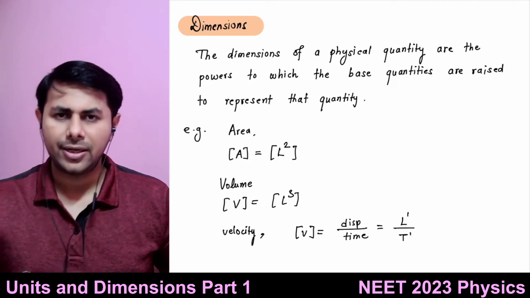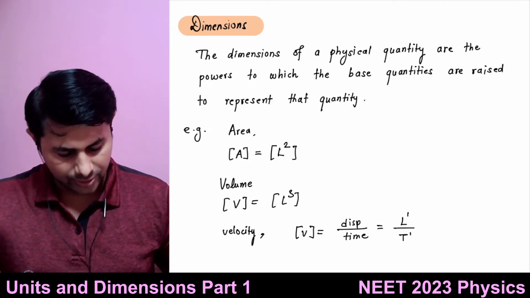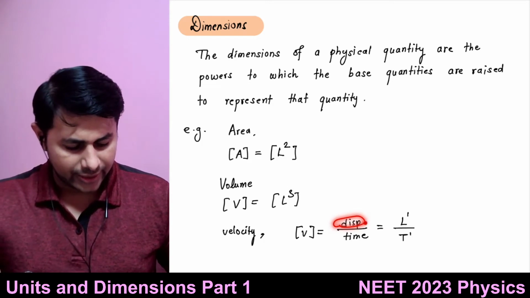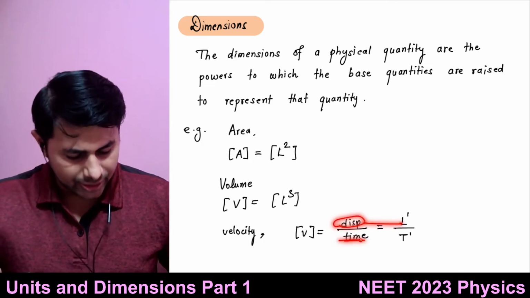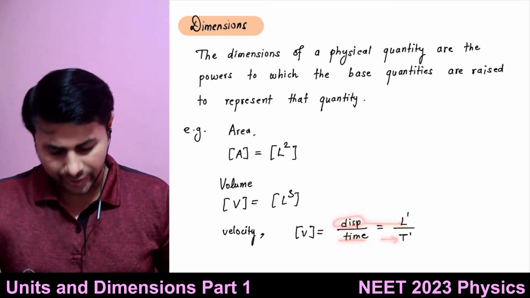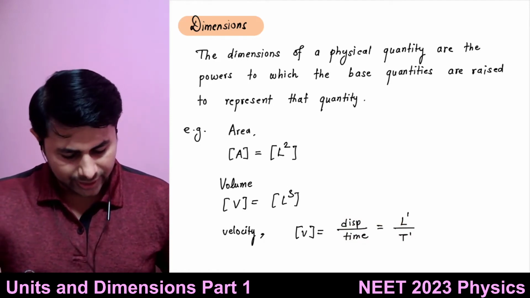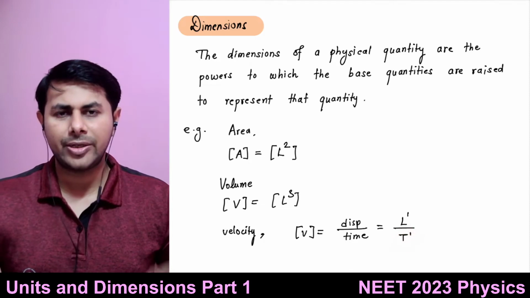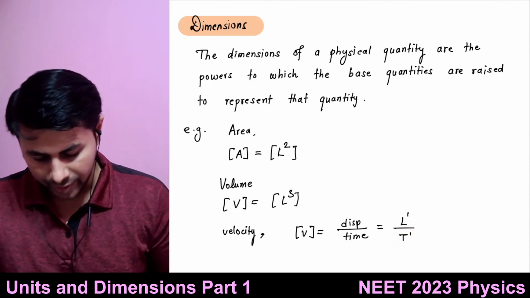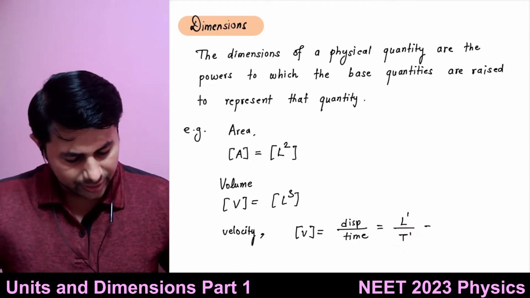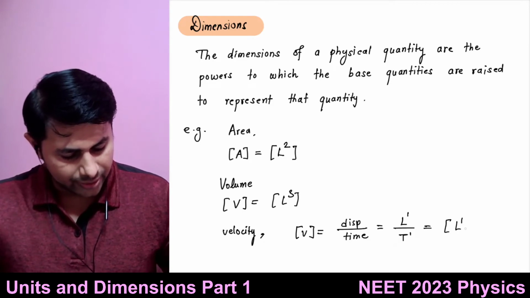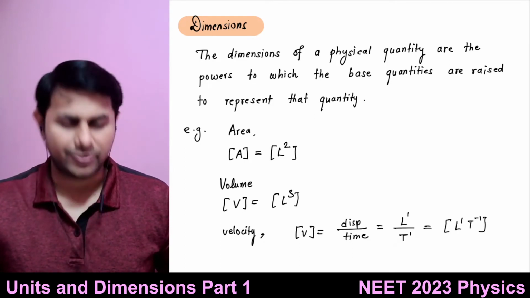In the denominator I have t to the power 1. The dimension of length is L raised to 1. The dimension of time is t raised to 1. So I have L raised to 1 divided by t raised to 1. If I take this t raised to 1 into the numerator, it becomes t raised to minus 1. So the dimensions of velocity are L raised to 1, t raised to minus 1.